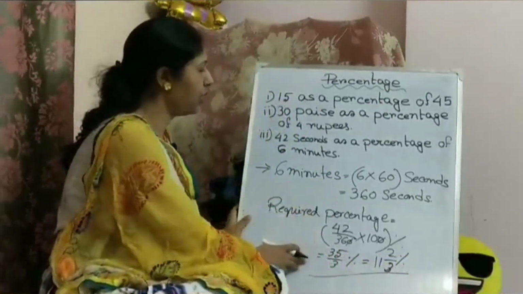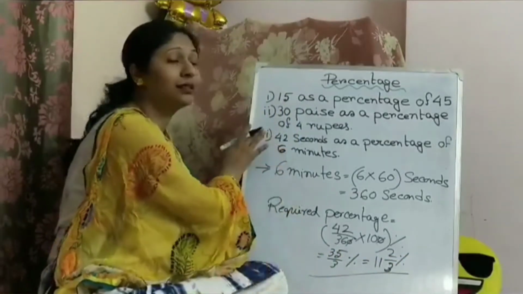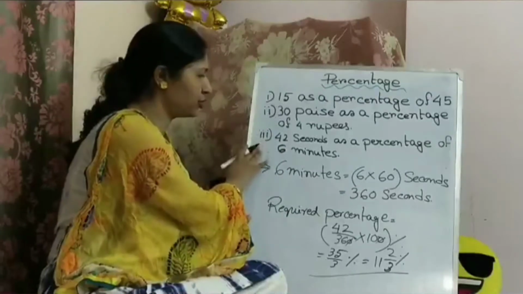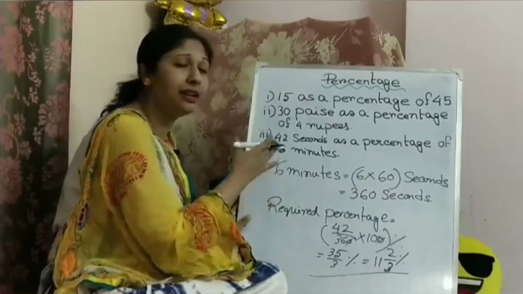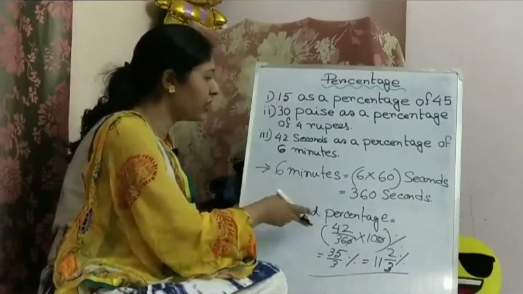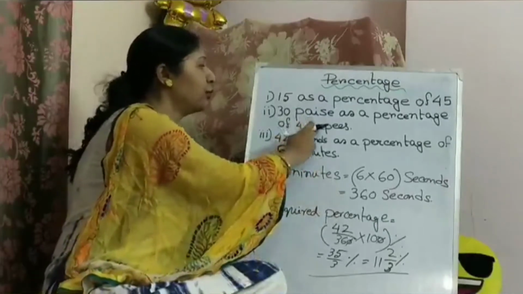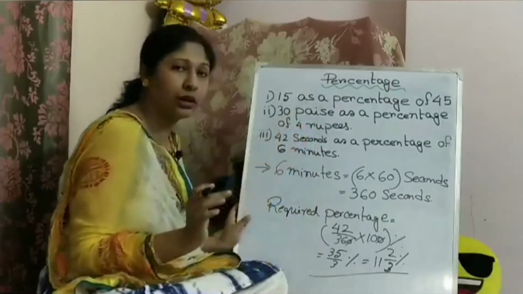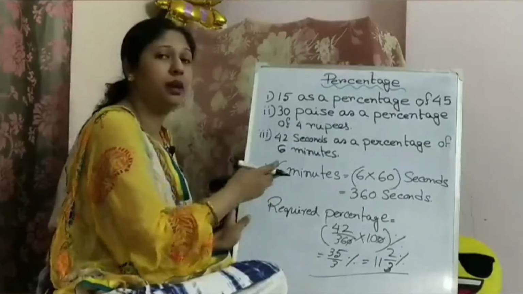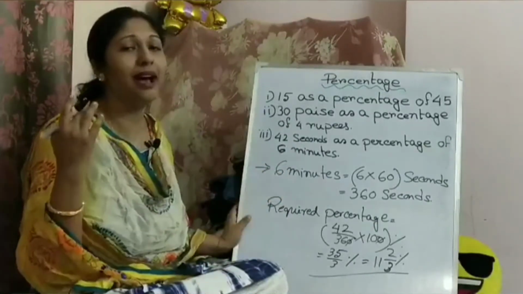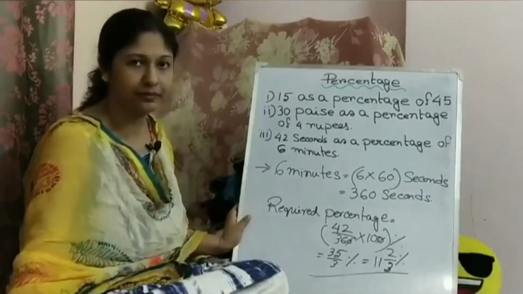This is the way we will get our third problem sum also. So this is the way we can easily convert minute to second, rupees to paisa. Okay, I will show you a fourth problem sum, then you can understand it better.